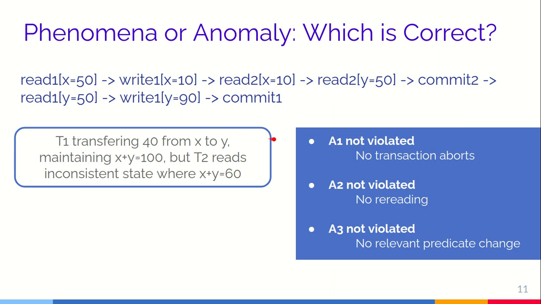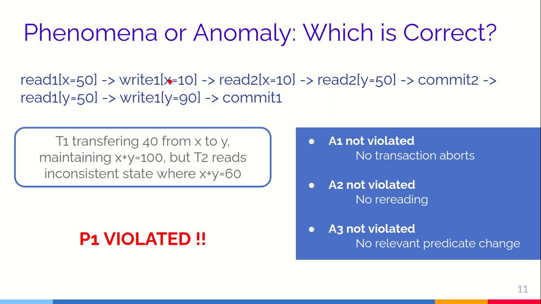But surprisingly, none of the anomalies as described before is violated. A1 is not violated because there are no transaction aborts over here. A2 is not violated because there is no reread of the same data item, and A3 is not violated because there is no relevant predicate change, that is, there is no insertion based on some predicate. However, in this case P1 is violated.